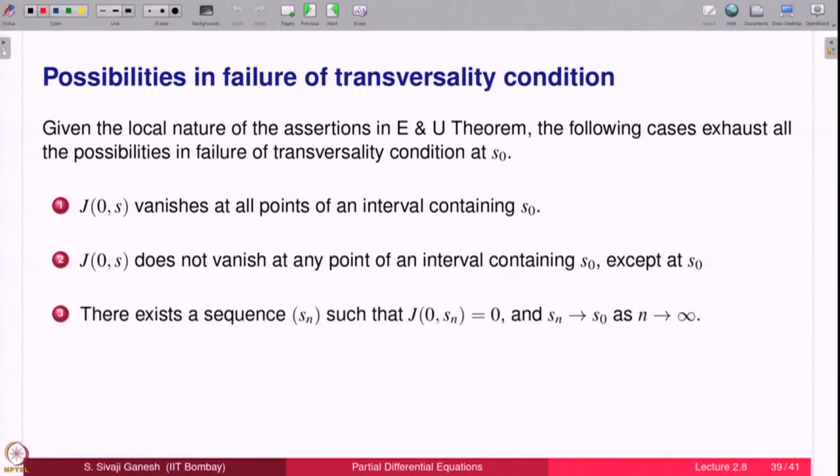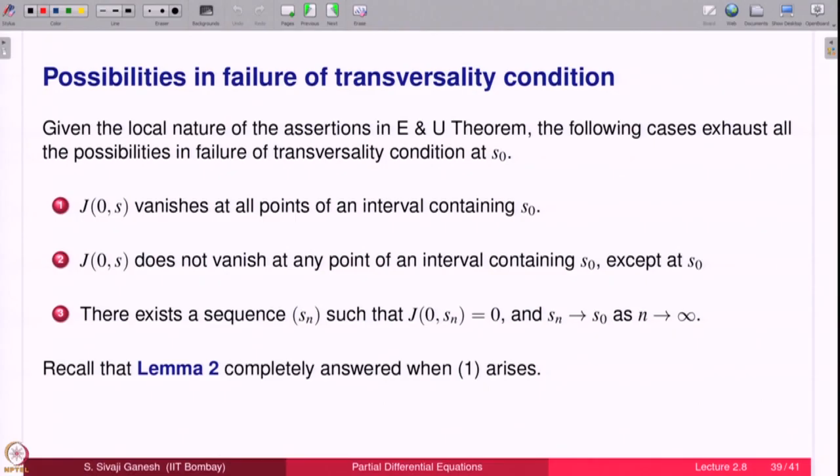Or case three: it can happen like a limit point. You find a sequence Sn such that J is 0 at J0 Sn and Sn goes to S naught, otherwise it is not 0. Imagine a function like x sin 1 by x, where 0 is the limit point of zeros of this function.